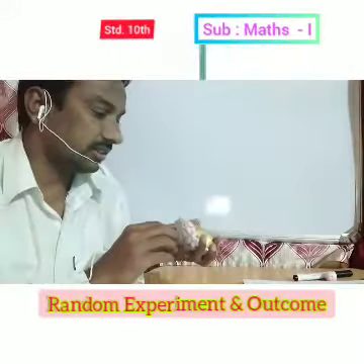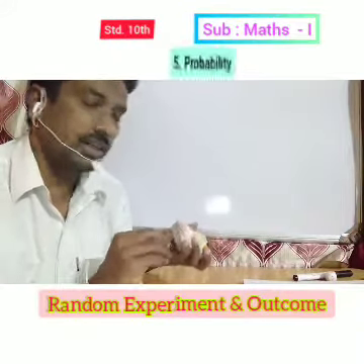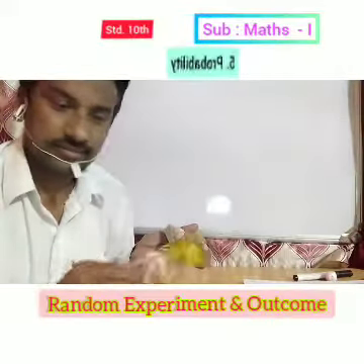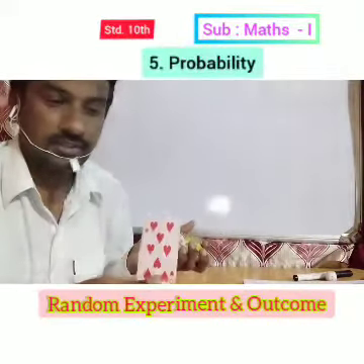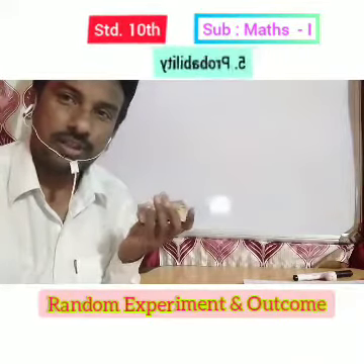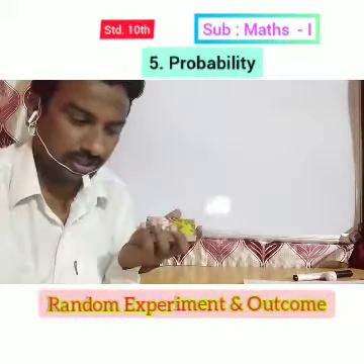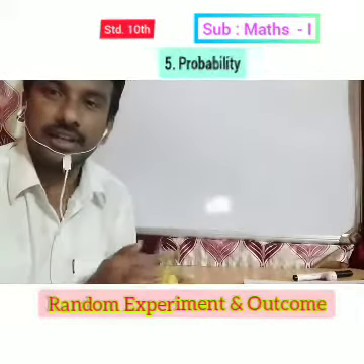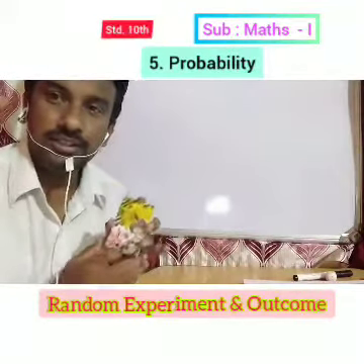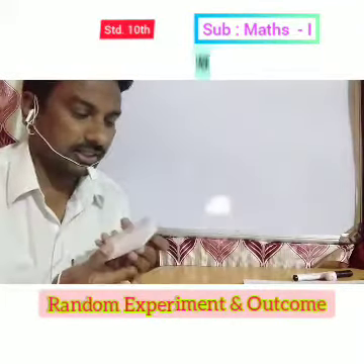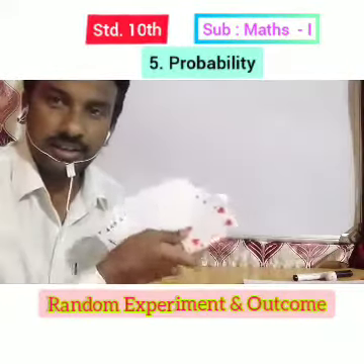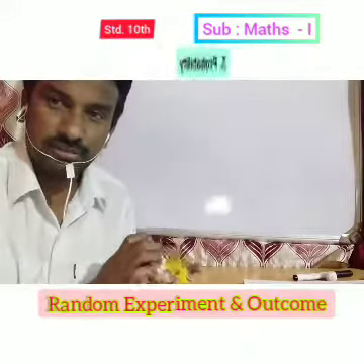Now if we select any one card randomly, then how many possibilities are there? In a pack of playing cards, the total number of cards is 52. If we shuffle them, then there are a total of 52 possibilities. Got it, all of you?